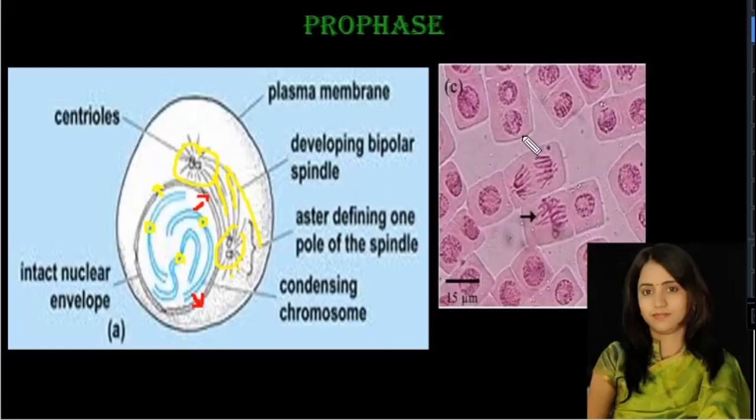Here I have put an image which is viewed under a compound microscope in a laboratory. We prepare the slide of root tips of onion. Here we can identify all the 4 stages of karyokinesis. This is the prophase stage, and this is also a prophase stage, and this is anaphase stage, and this is metaphase stage. You need to remember this, just for your reference. So this is also prophase here.